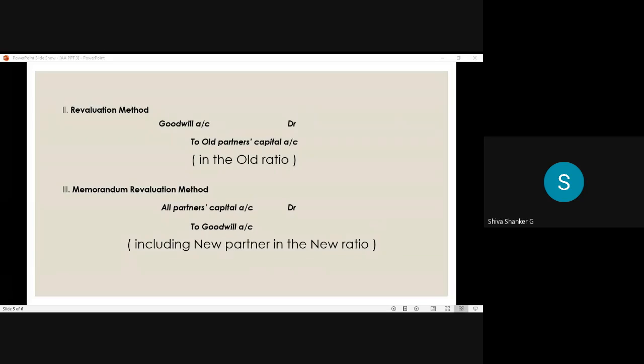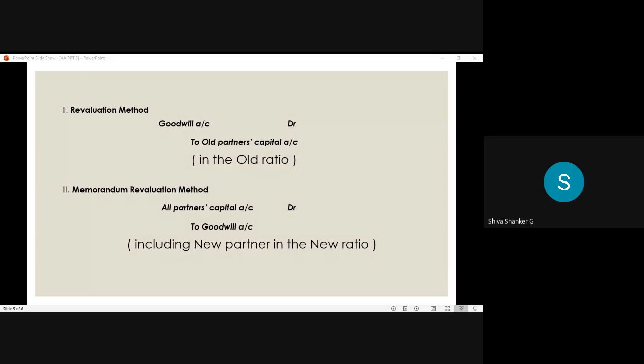Suppose in the problem the new ratio is not given. New ratio not given means we need to calculate. Already explained in the last session how to calculate the new ratio. So after calculating the new ratio only, we distribute the goodwill amounts in the memorandum revaluation method. So all of you note it down.